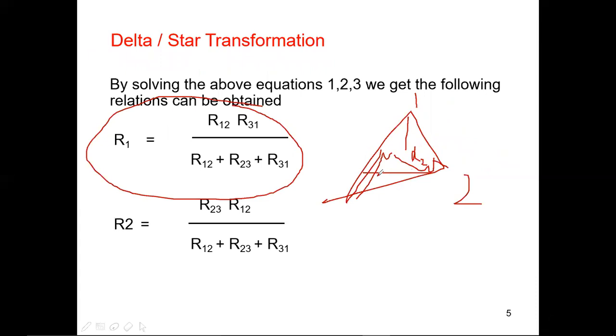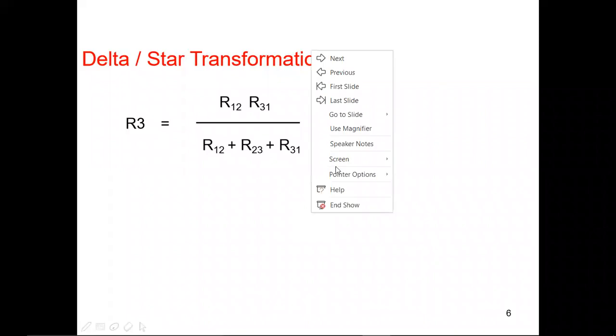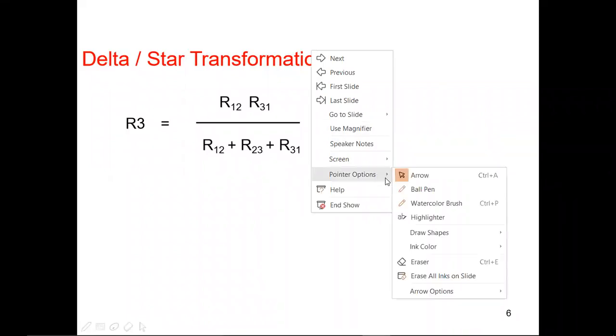Same thing, 2 3 and 1 2, same. So you should write the equation based on your understanding, right? So this is for finding the delta to star transformation.